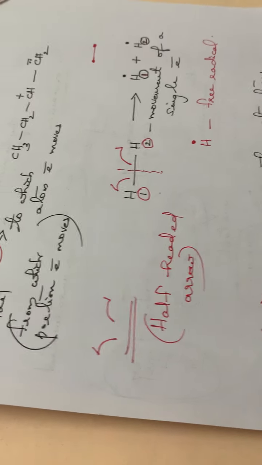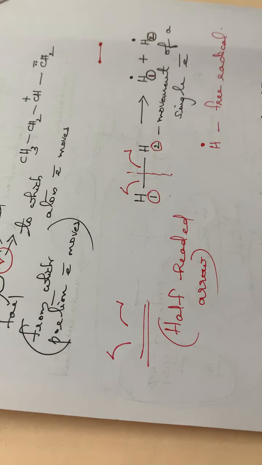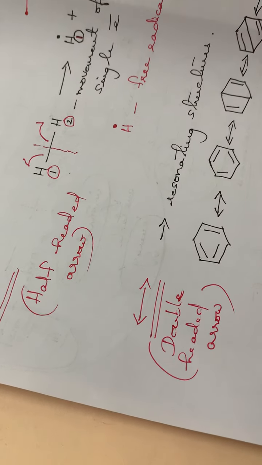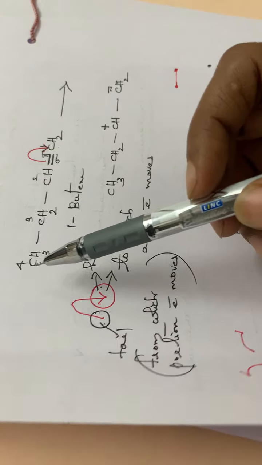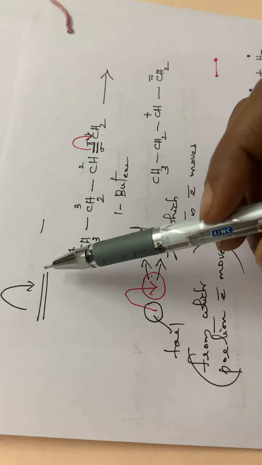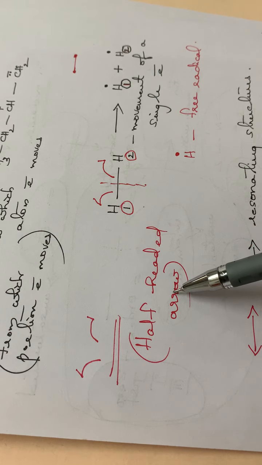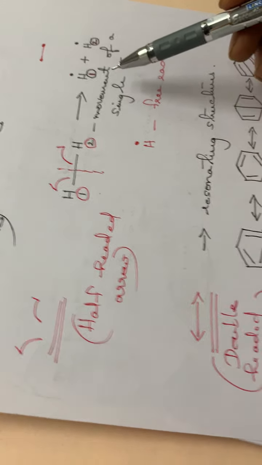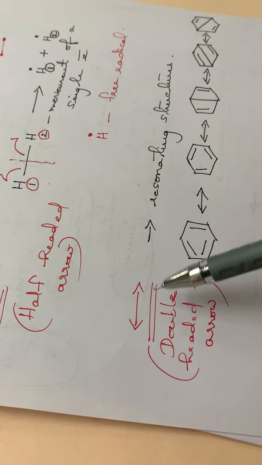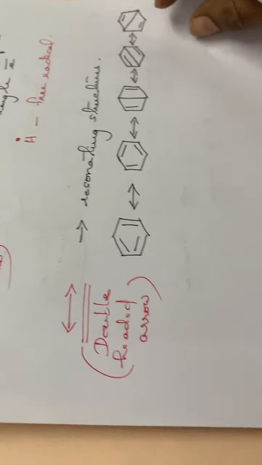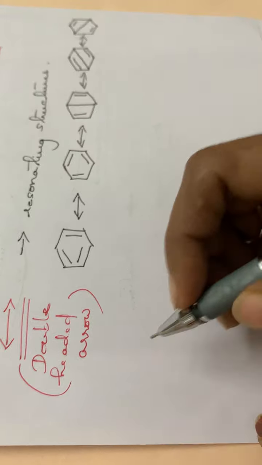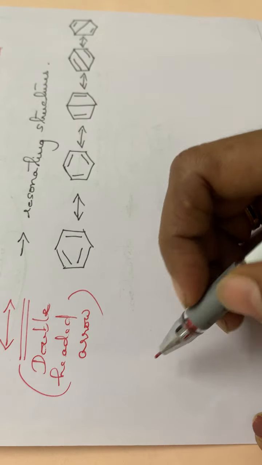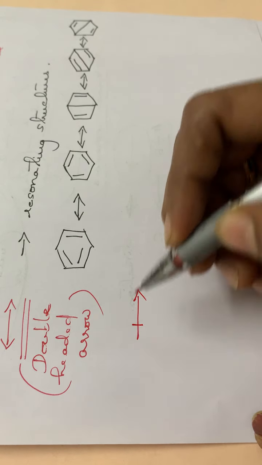So here we have got three different types of arrow. The first one is a straight arrow. It shows the direction of the reaction. Then the second one, the curved arrow. It represents to which atom the electron pair is moving. Then the half-headed arrow, there the movement of a single electron is represented, and the double-headed arrow represents the different resonating structures.